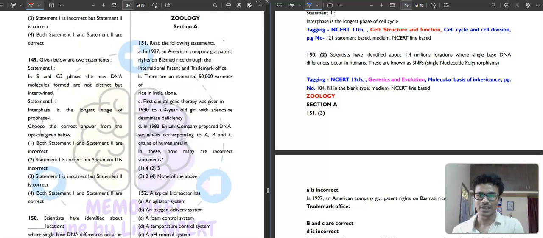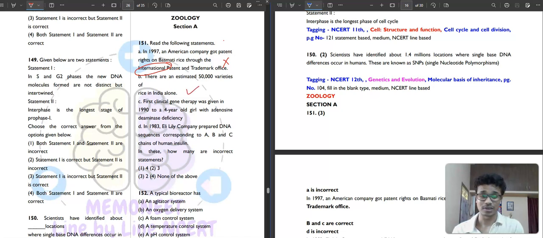First it says, in 1997 an American company got a patent on basmati rice through the International Patent Trademark Office. An American company does get the right, but not through an international patent, it's a US patent. So this is not correct. Then, there are an estimated 5,000 varieties of rice in India alone.